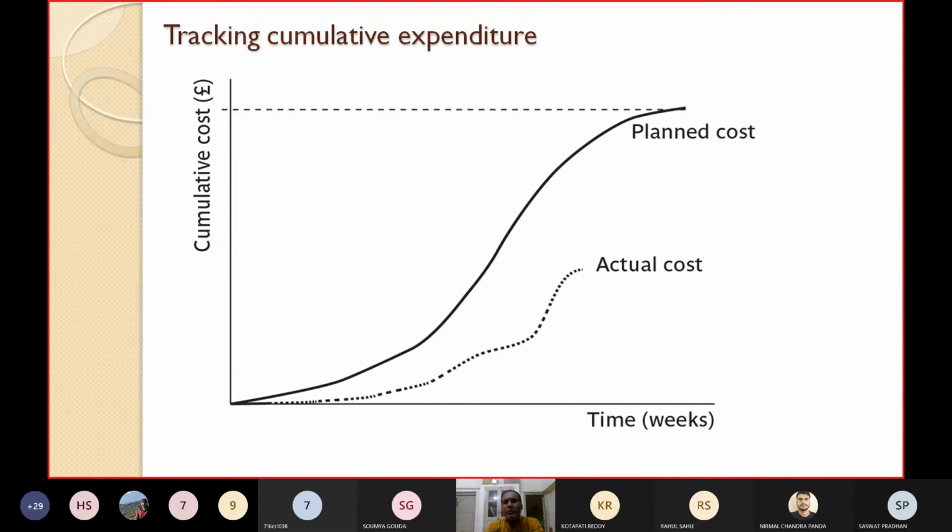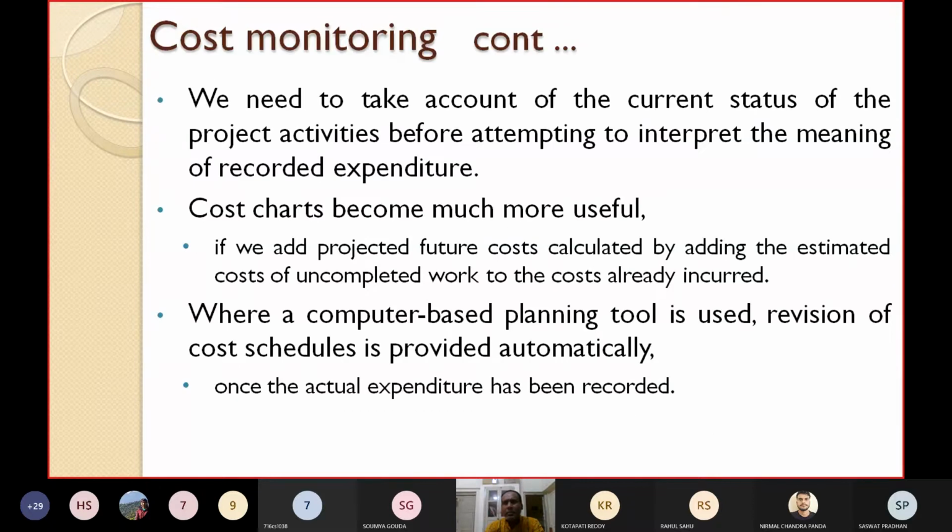We need to take account of the current status of the project activities before attempting to interpret the meaning of the recorded expenditure. Cost charts, whether cumulative cost charts or simple cost charts, become much more useful if we can add the projected future cost, calculated.